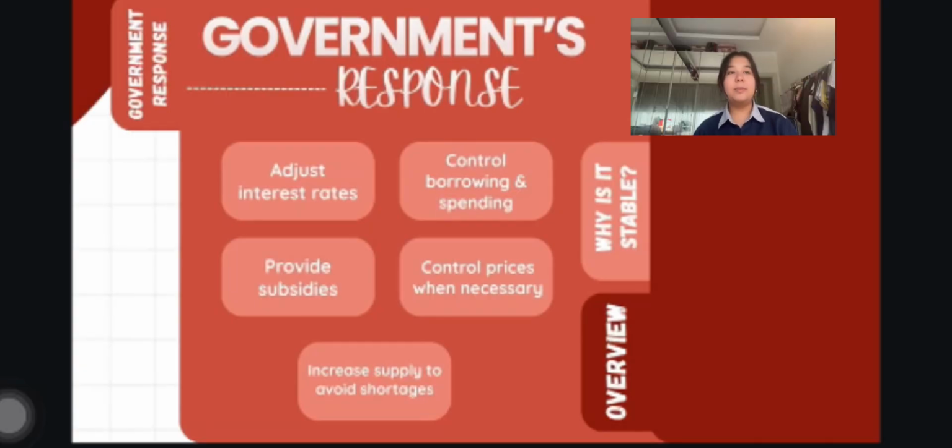Next is the government's response. To control inflation, government and central banks use several methods. One method is adjusting interest rates to reduce excessive borrowing and spending. Governments may also control borrowing and public spending to manage the money supply in the economy. In addition, subsidies may be provided for essential goods and prices can be controlled when necessary. Increasing supply is also important to avoid shortages that can cause prices to rise further.